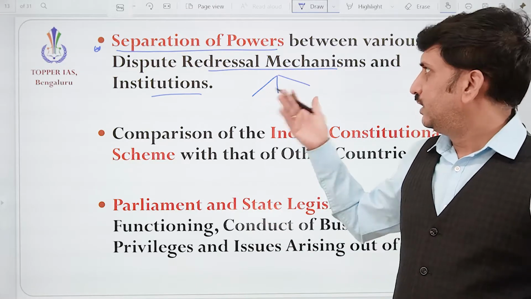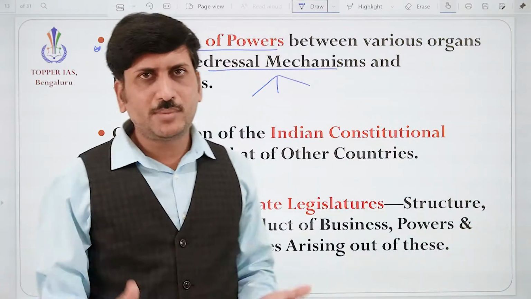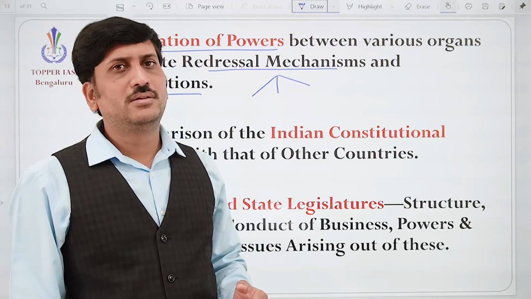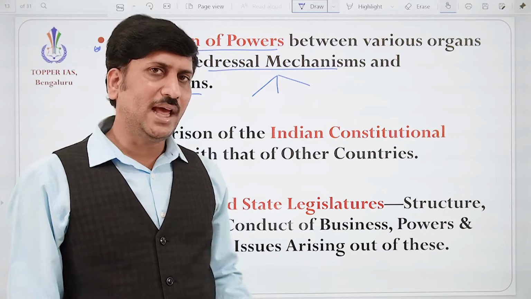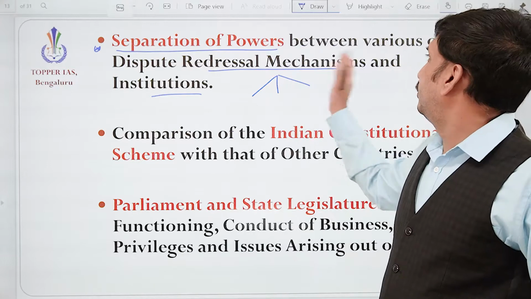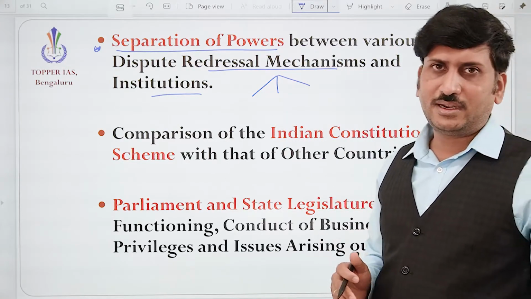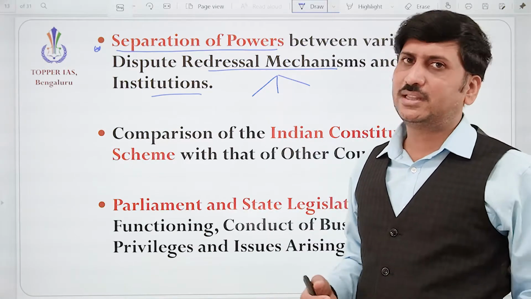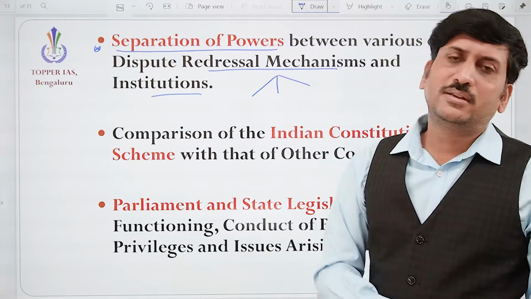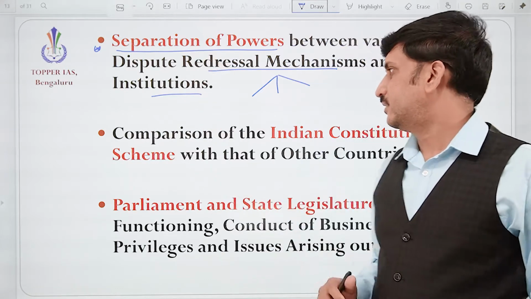But whether that separation of power is existing, how it is existing, in what mode it is existing, whether interference is still going on, how to check that, what are the challenges. So we need to understand here the separation of powers between the various organs and dispute redressal mechanisms, correct? It may be judiciary or it may be an appellate authority. So definitely conflict will arise, and how the solution is taken out of it, we need to discuss.